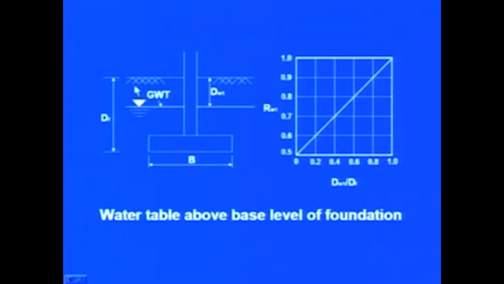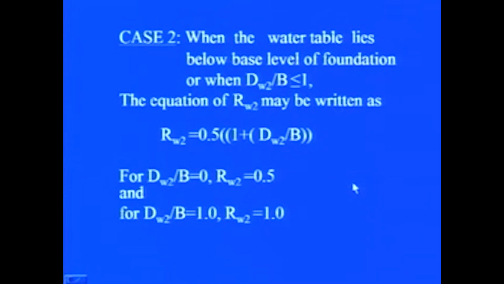Here we are considering the case when the groundwater table is above the base of the foundation, where dw1 is the depth of the water table below the ground surface and Df is the depth of the foundation. Based on those equations we can develop a relationship between Rw1 and dw1 upon Df, and similarly for the other case when the water table is below the level of the foundation, or when dw2 by B is less than or equal to 1.